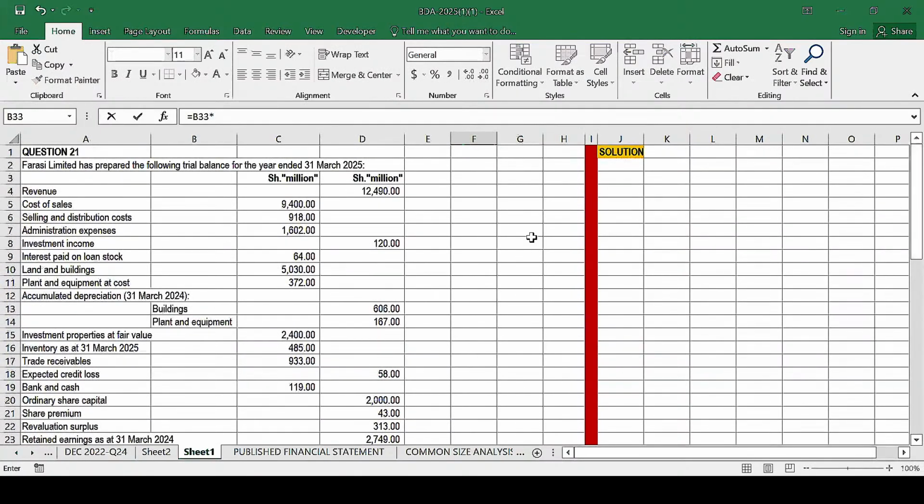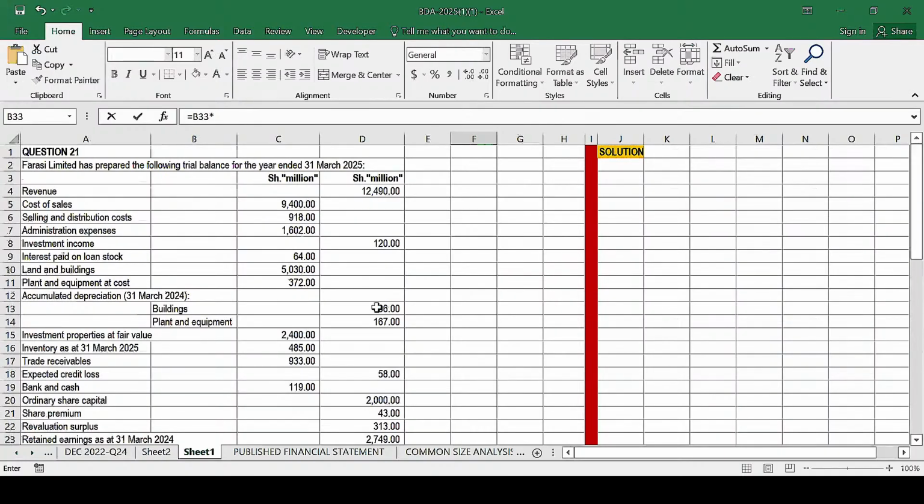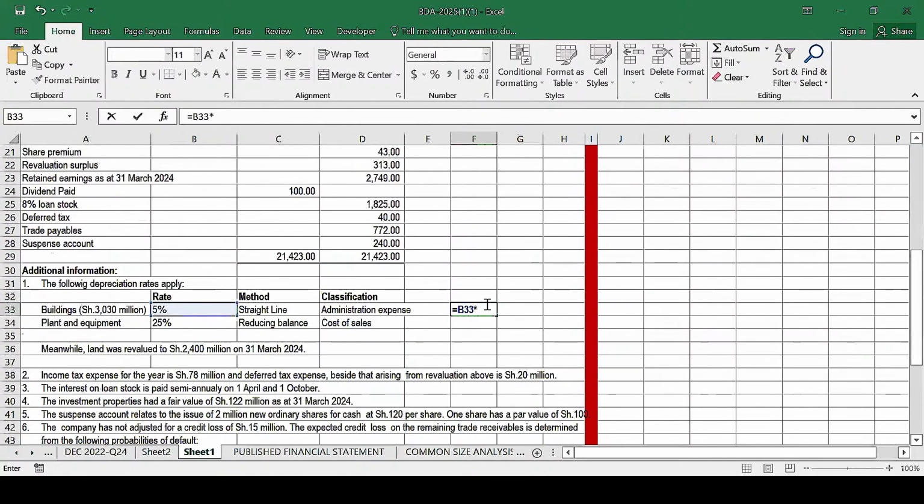I hope you can see this, the cost of buildings, because in the trial balance, what you're given here, we are given land and buildings combined. So the cost of land, we are told is 30/30, is 30/30 here. So the cost of land is automatically the difference, 50/30 minus 30/30, which will give us 2,000. So therefore, the depreciation on buildings will be equal to 25% of the cost of the building. Remember here, we are only depreciating buildings, not land.